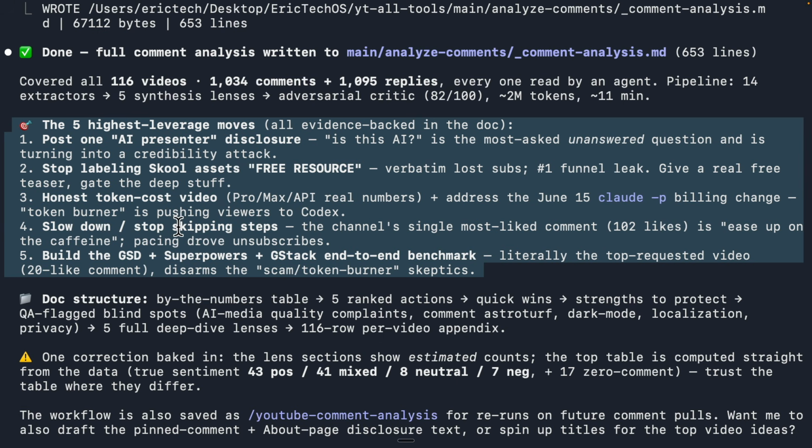Or honestly, token cost, for example, let's say if you're using Claude-P, it requires billions. And definitely going forward, I'll make sure that when I'm posting videos, these things are applied inside of the descriptions or inside of the video. So thank you very much for all the comments that you posted.